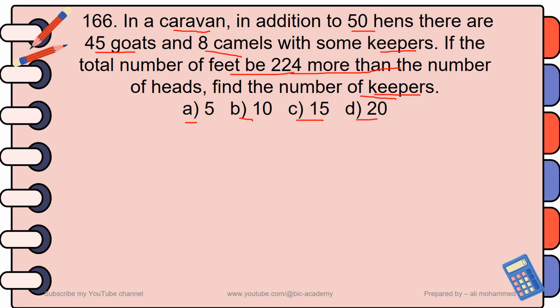So in a certain group of animals and people moving together, there are 50 hens, 45 goats, 8 camels, and a certain number of keepers. You know the number of hens, goats and camels, but the number of keepers is not known.